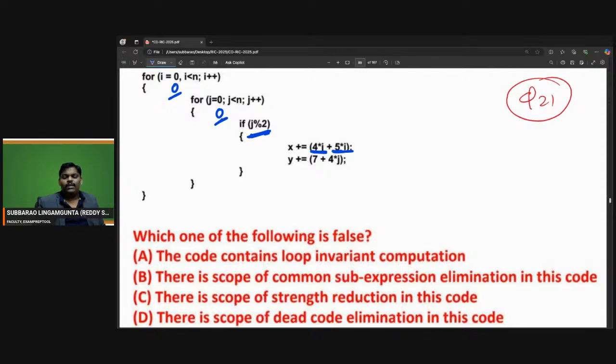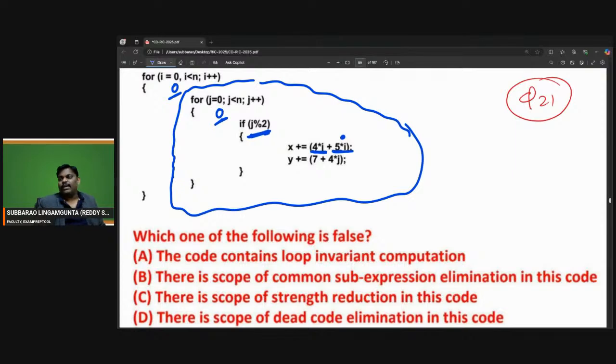If you observe clearly, this 5 into i is not changing. So in this entire area, again and again 5 into i is calculated. Again 5 into i is calculated, again and again. i is not changing. Which one of the following is false? The code contains loop invariant computation. Loop invariant computation is possible. I think so. It is true because 5 into i, 5 into i, 5 into i. So i is not changing.